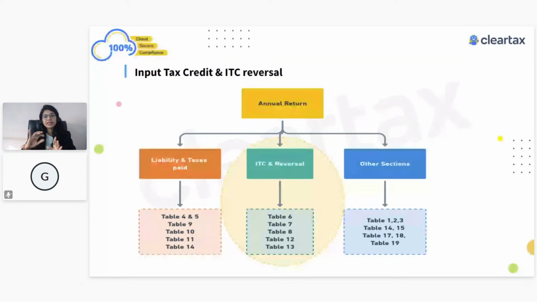But even if you make some adjustments as you feel, the 19-point checklist will automatically show you if there are some discrepancies or differences. You just have to review that, and accordingly make the correction in your GSTR9 form. That is how you will make sure that your returns are correctly filed.